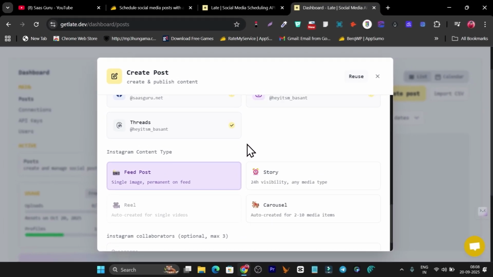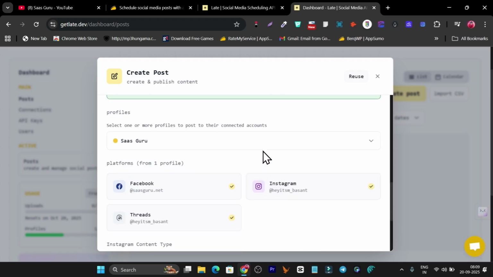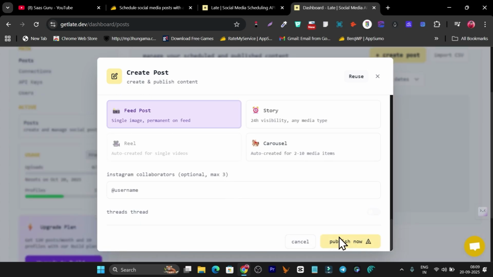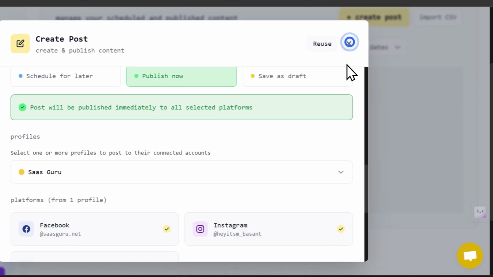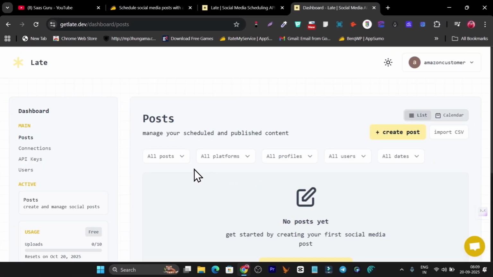And now you can see we have the post format, story format or the carousel format here. If I upload any video, this reel option will also be enabled. And after that, if I click here on publish now, this content will be posted to all of my selected or connected social media accounts. So that is super easy.